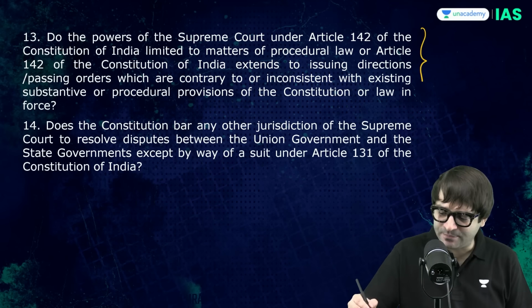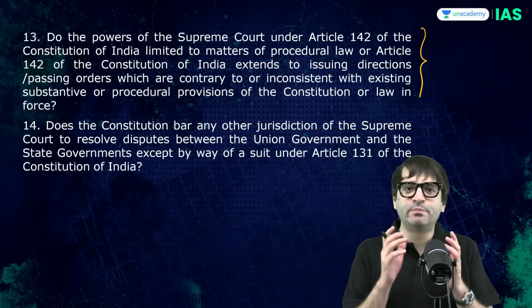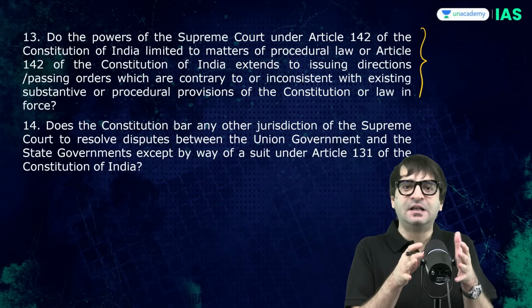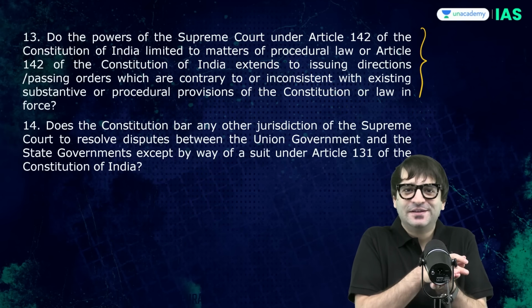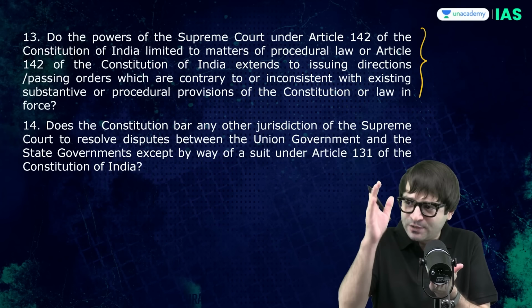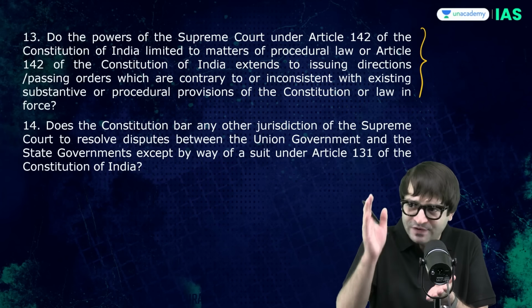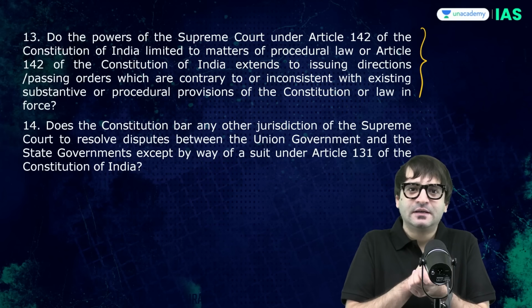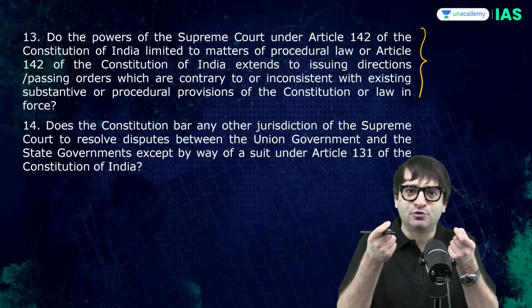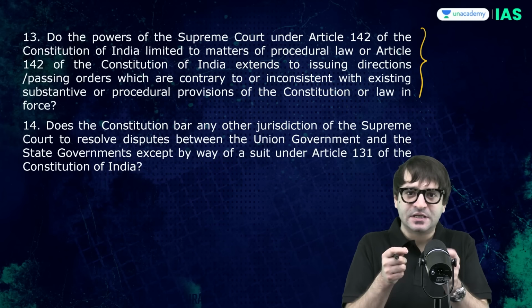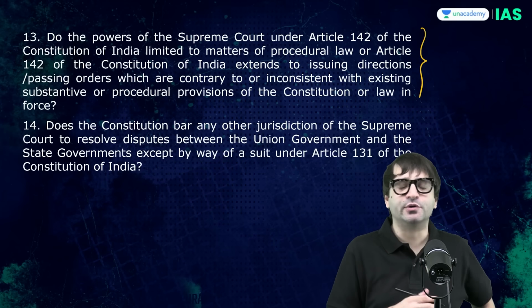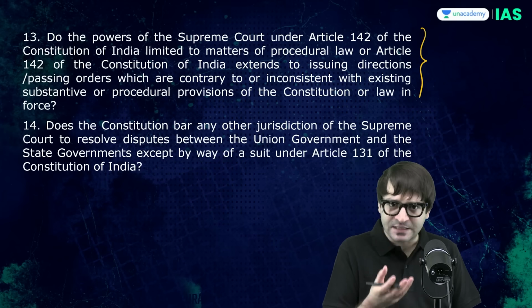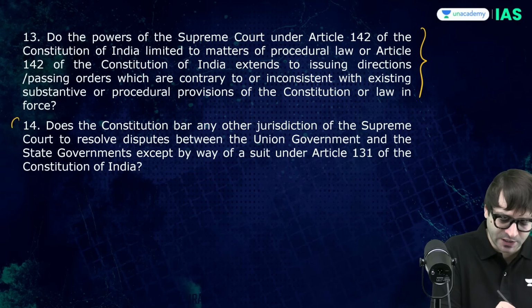And at the same time, Article 142 cannot be used like a nuclear missile without any limitations. Because Article 142 cannot bypass the Constitution and cannot violate fundamental rights. And by invoking Article 142, by giving complete justice, you seem to have violated the Constitution. Please answer this question. And question number 14.